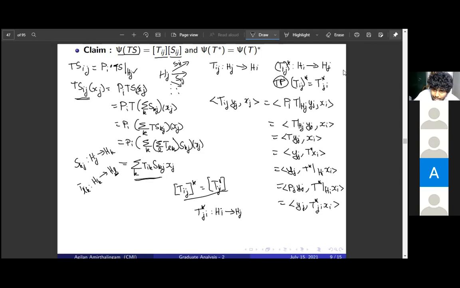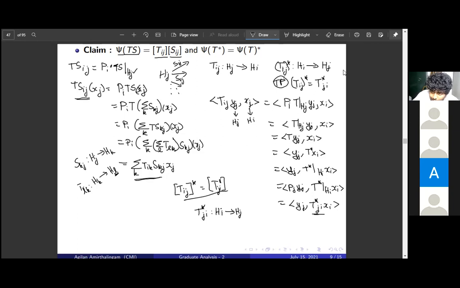So Y_j is in H_j and X_i is in H_i. So it is enough to prove this. That is, inner product of T_ij Y_j, X_i is the same as inner product of Y_j, (T star)_ji X_i. Then we would have shown that (T star)_ji is the adjoint of T_ij.